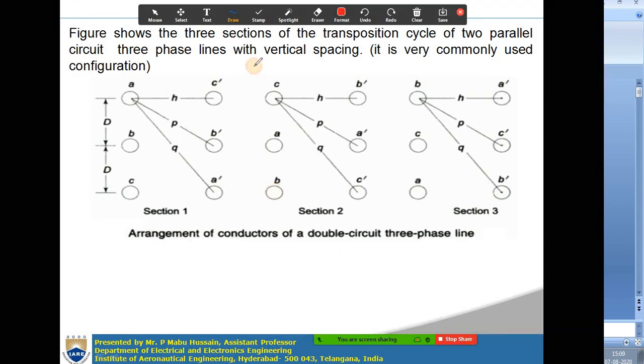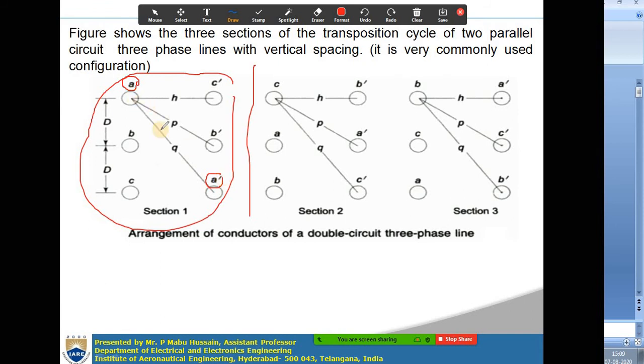In general you may also represent only one section also. So, in some textbooks, that means each phase will be having two conductors. So, those conductors are A and A dash. Okay. So, why are you placing these two conductors diagonally opposite to each other? Why can't you place them horizontally?